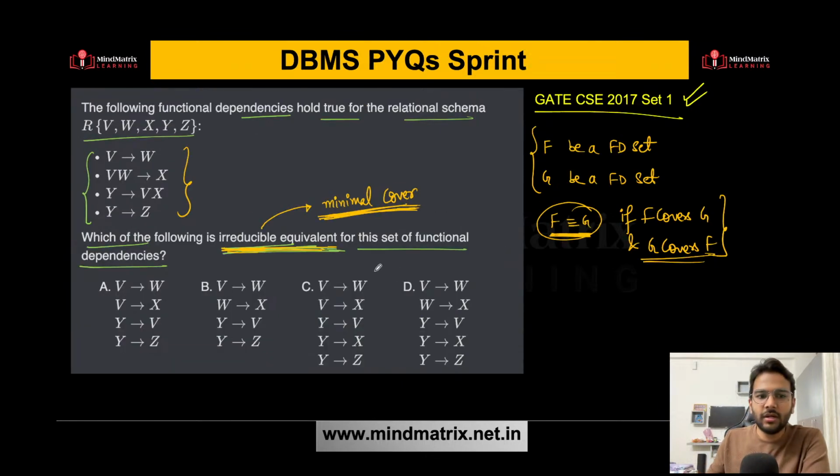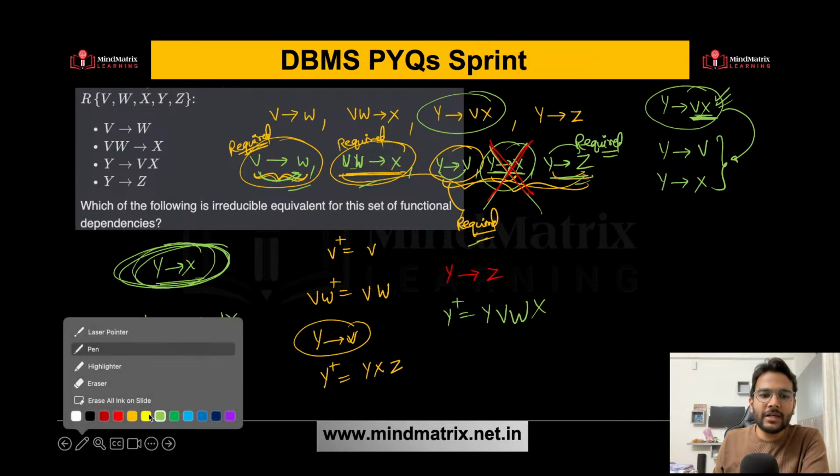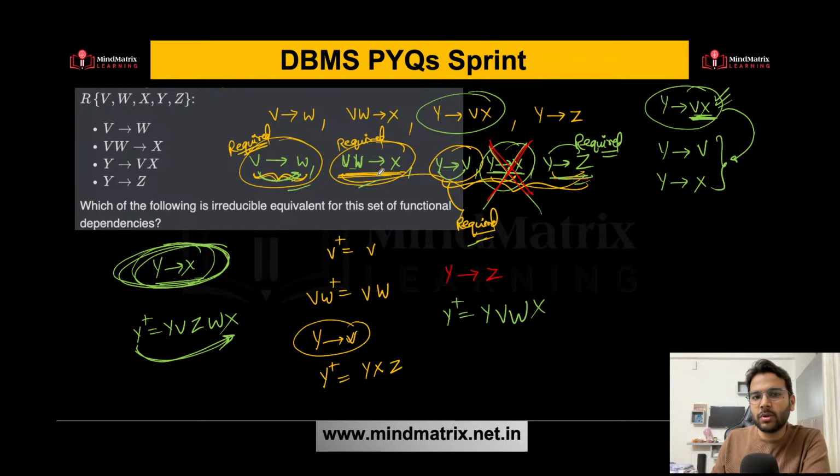So we have found out all the required functional dependencies. This is required, this is required, this one and this one are required. Now what can be the last step? Carefully see this: VW determines X. Now can we further reduce it? Try to understand. Can we further reduce this one?